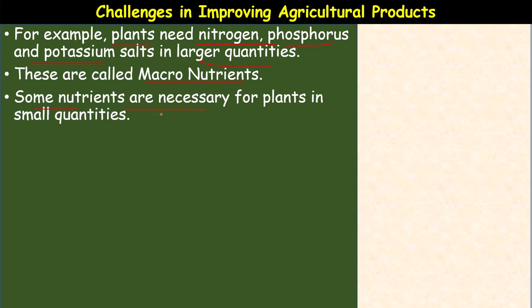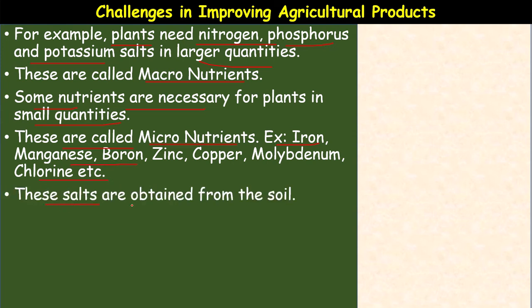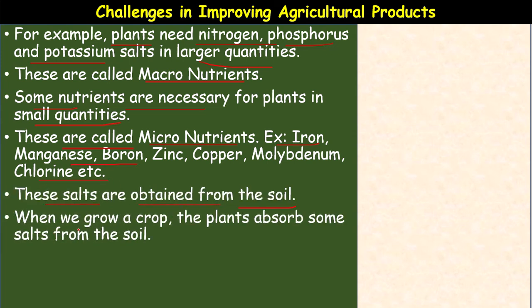Some nutrients are necessary for plants in small quantities. These are called micronutrients. The prefix micro represents small quantities. Examples: iron, manganese, boron, zinc, copper, molybdenum, chlorine, etc. These are called micronutrients. These salts are obtained from the soil. So when we grow a crop, the plants absorb some salts from the soil.